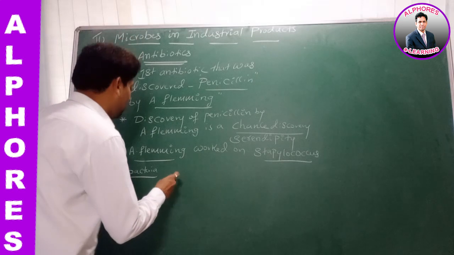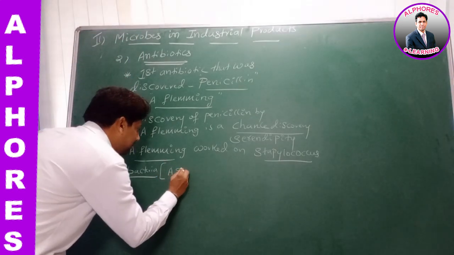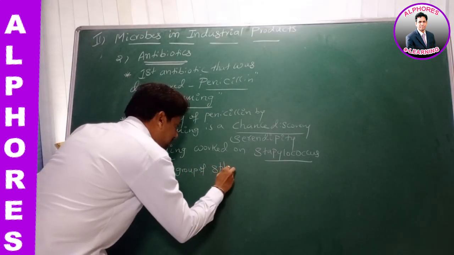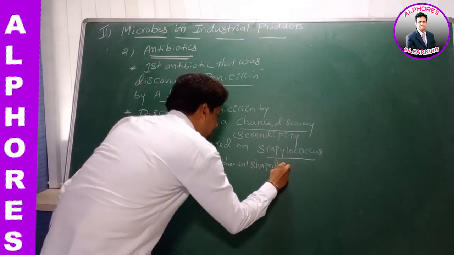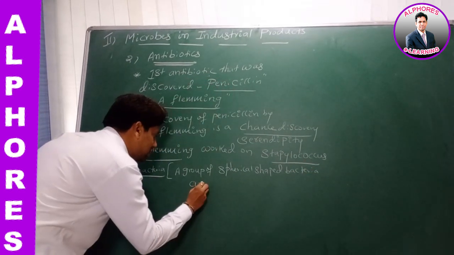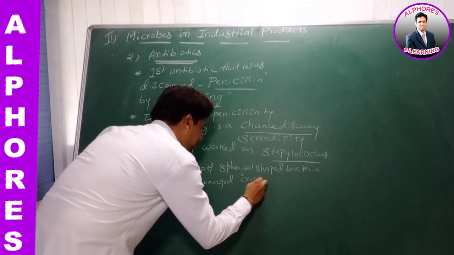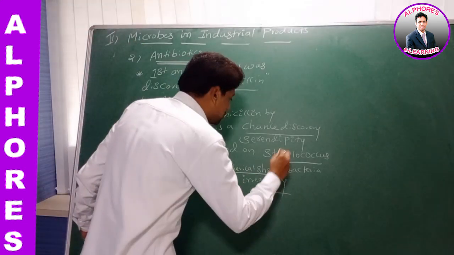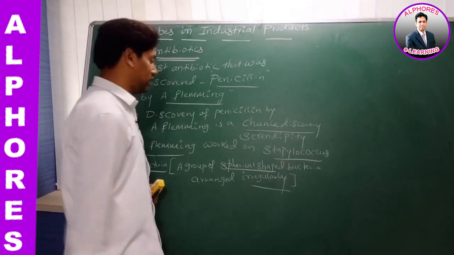Therefore, Staphylococcus bacteria is a group of spherical shaped bacteria arranged irregularly.